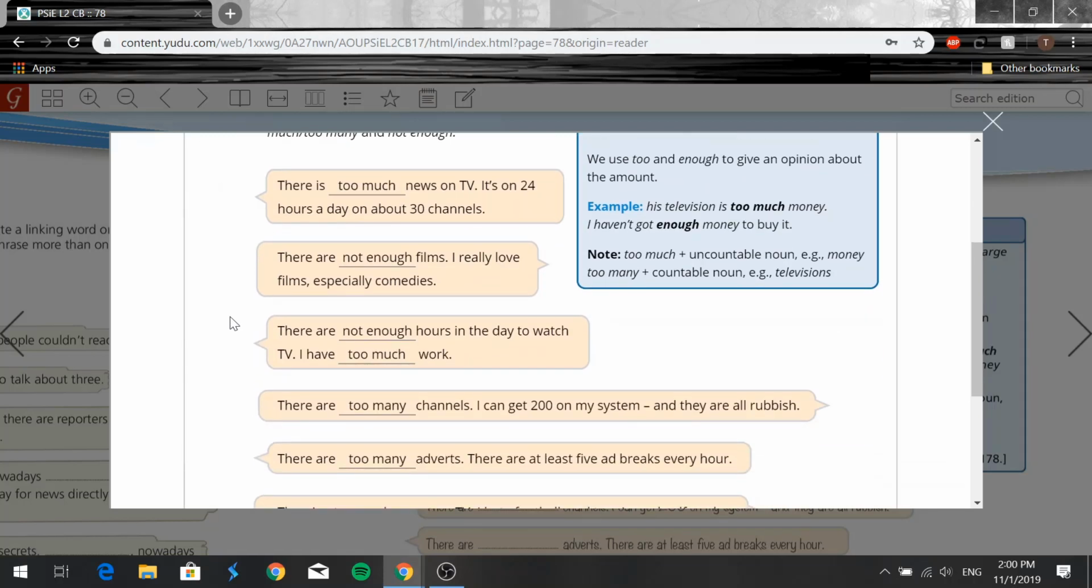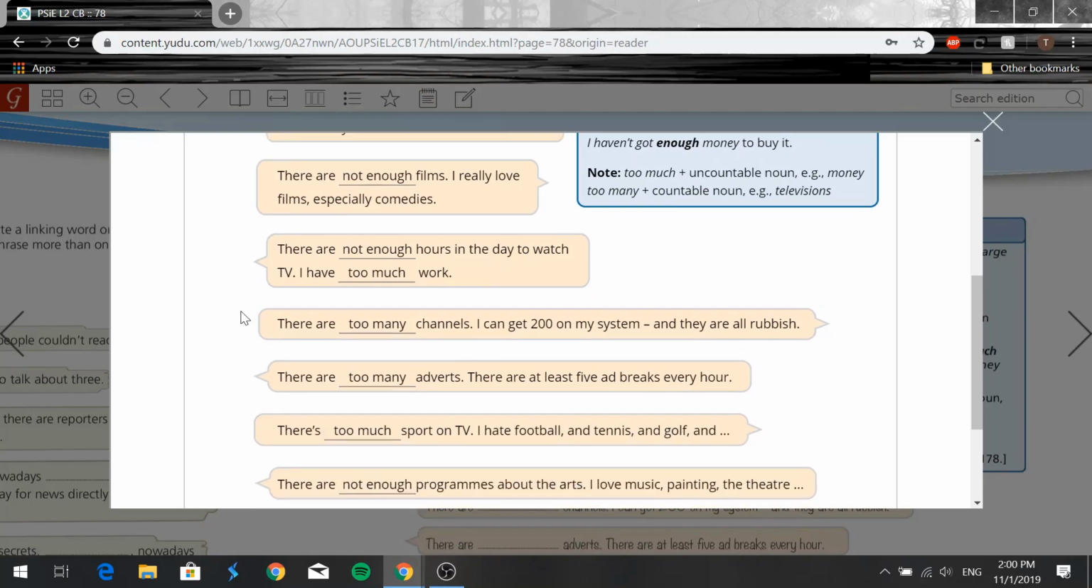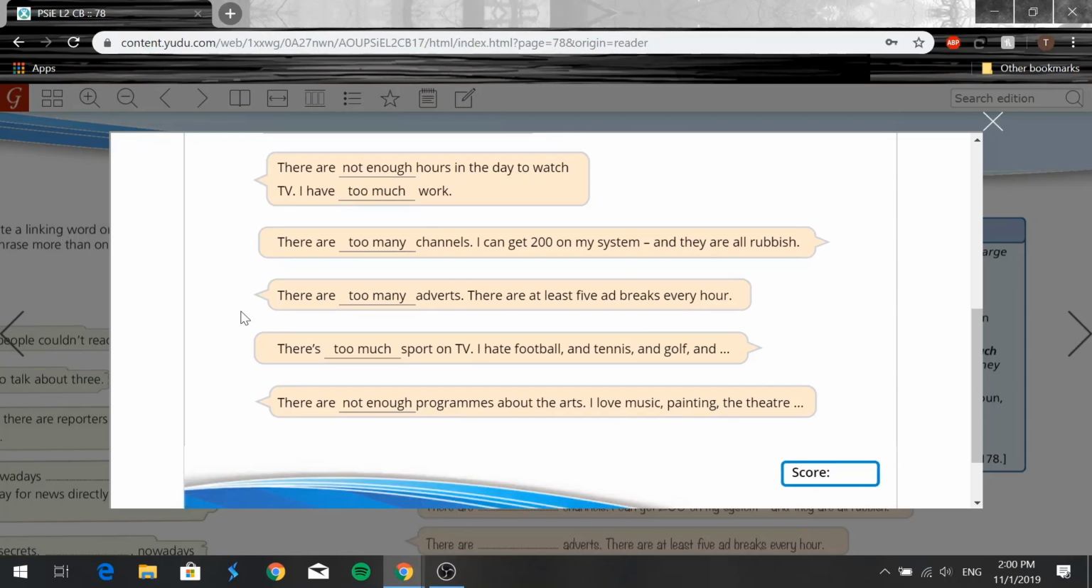There's too much news on TV. It's on 24 hours a day on about 30 channels. There are not enough films. I really love films, especially comedies. There are not enough hours in the day to watch TV. I have too much work. There are too many channels. I can get 200 on my system and they are all rubbish.